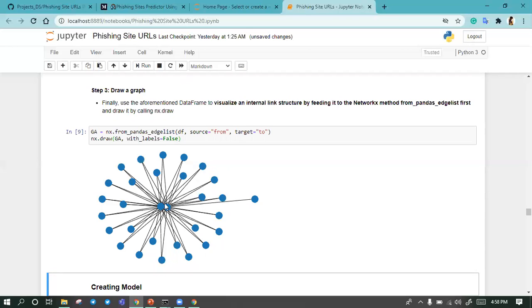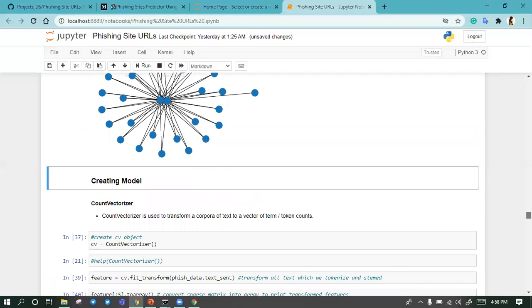Here is the main link, and here are all the redirected links, which are shown by NetworkX as nodes. So I guess this is done.